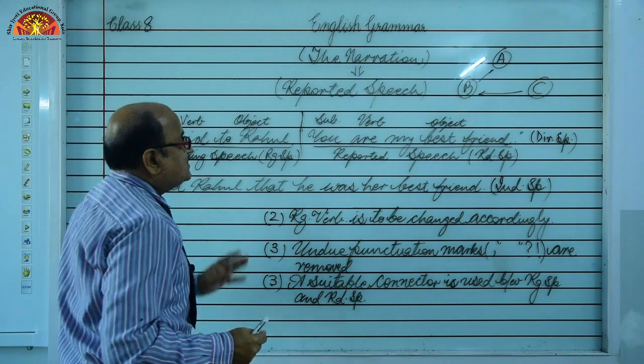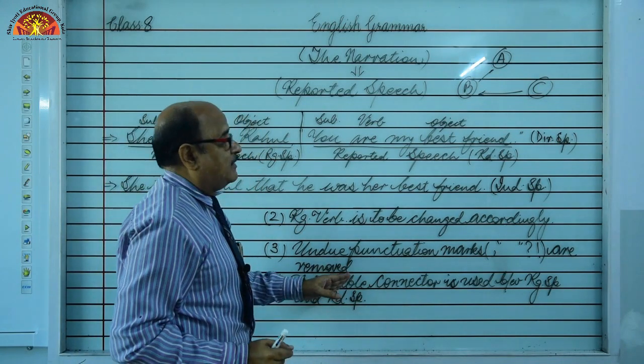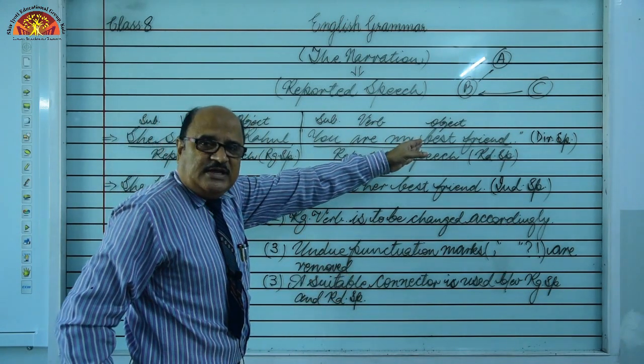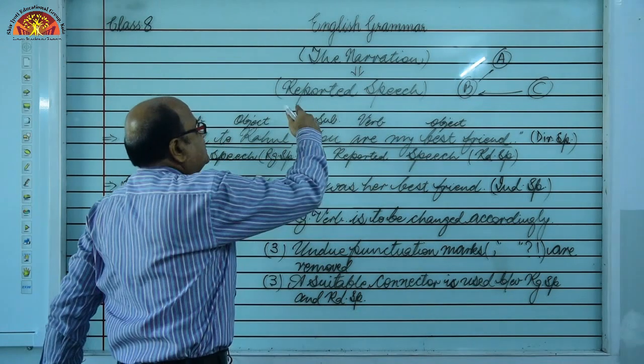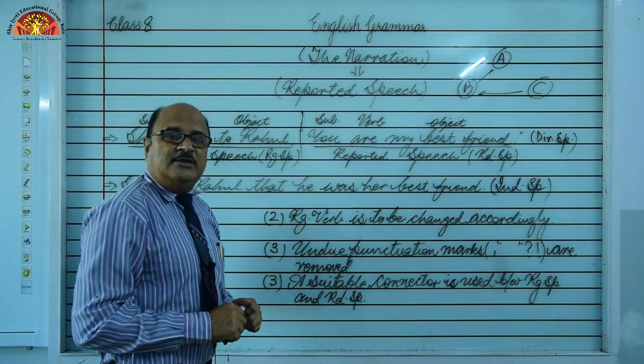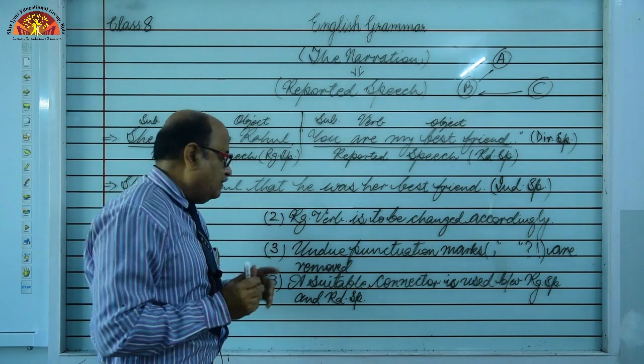So this is known as connector. A suitable connector means according to the kind of sentence, a suitable connector is used between the reporting speech and the reported speech. Got it?